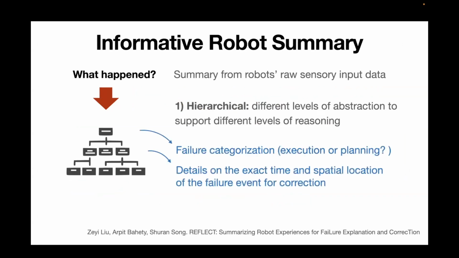For example, a higher level summary can help to quickly identify the failure categories, like whether it is an execution failure or a high-level planning failure, whereas the lower level summary will provide details on the exact time and the spatial locations of the failure event. That detailed information is often more useful for error correction. So in order to perform this kind of reasoning, you really need different levels of summary.